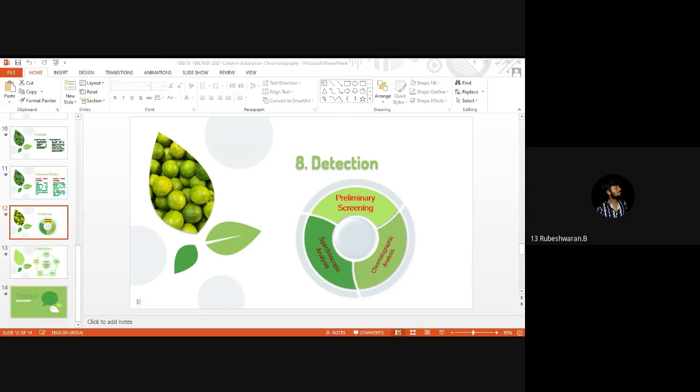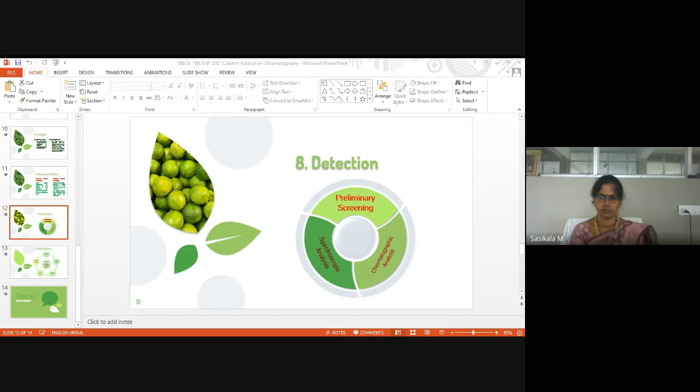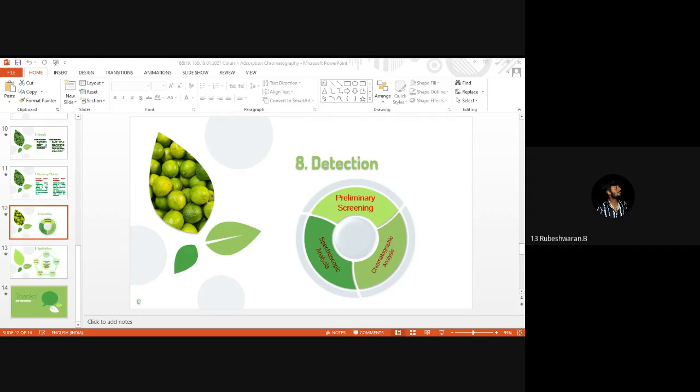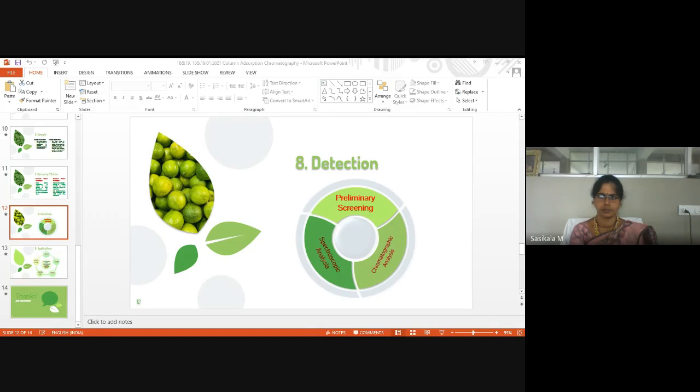Then stationary phase, ma'am. Silica gel, ma'am, for column chromatography. Then column packing, ma'am. Packing methods: two methods, ma'am, dry packing and wet packing. Wet packing is advantageous, ma'am. Can you explain why it is advantageous than the dry packing method?